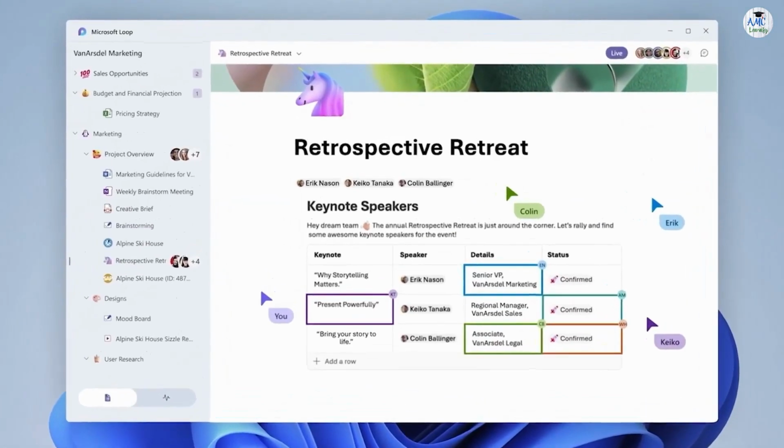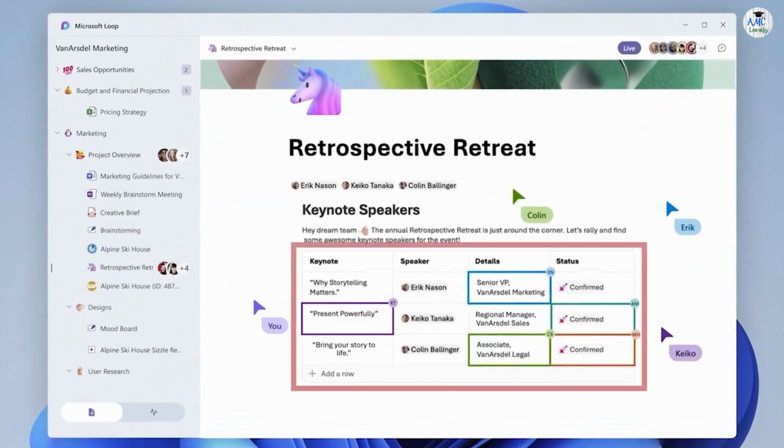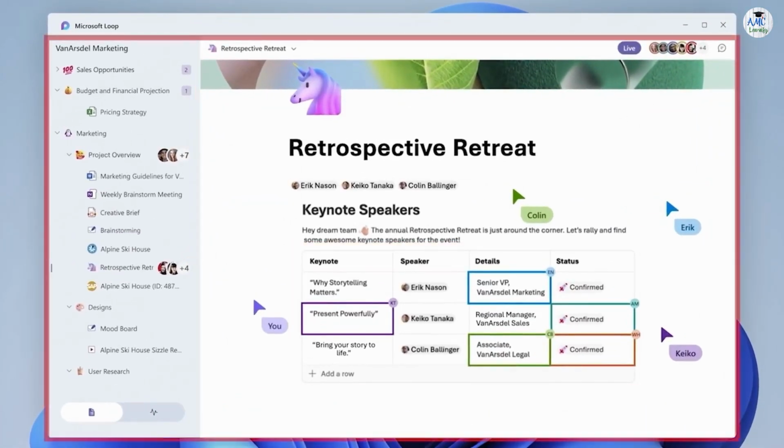Loop consists of three main components. You have Loop components, Loop pages, and also Loop workspaces, and we'll go over each one of them in detail and the timing of each use.